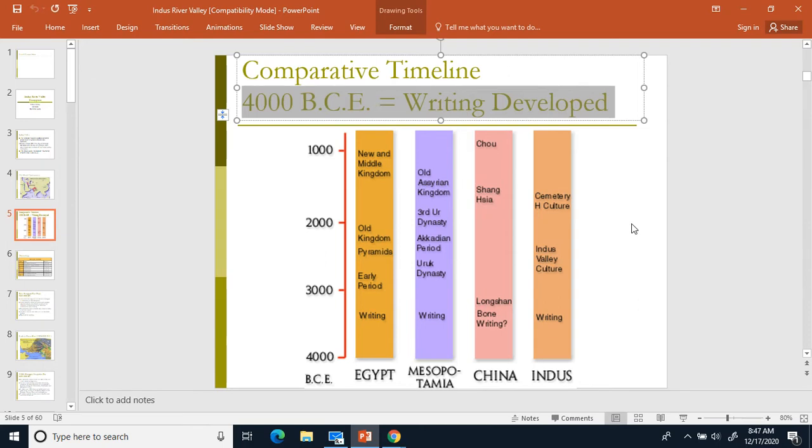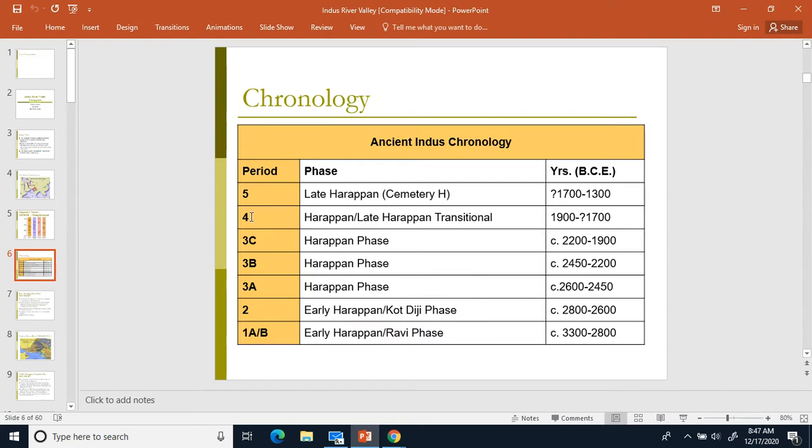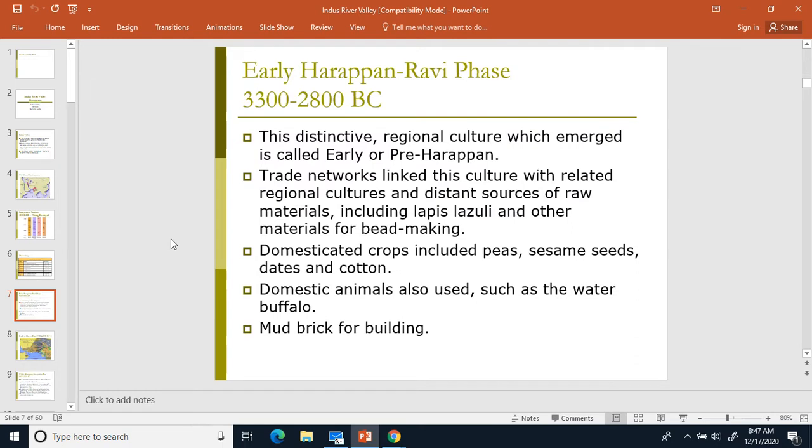And you can see that's pretty common across the entire world. As I said, China comes a little bit later with their writing than the other 3 places. But China does end up getting technologically kind of ahead of everybody else. This just talks about the development of Harappa. So Harappa early on, and then later on Harappa. I just talk about the time period in which they were developing.